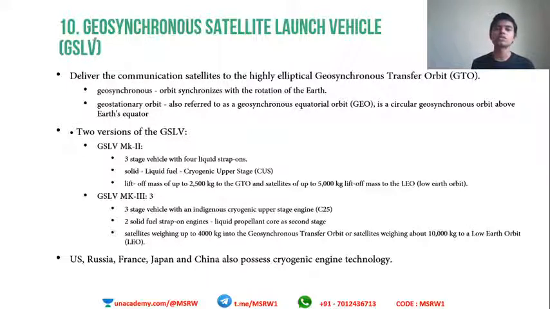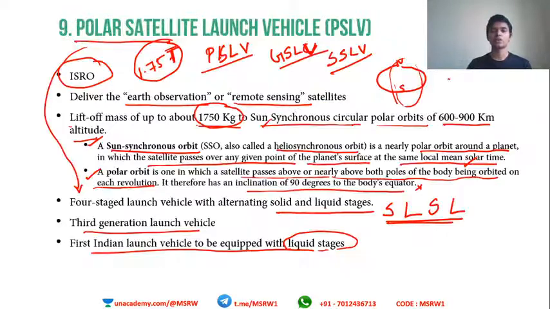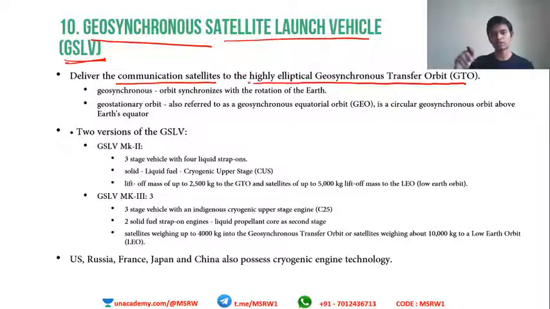Coming to geosynchronous satellite launch vehicle or the GSLV. What is a GSLV? It is used for delivering communication satellites to highly elliptical geosynchronous transfer orbit. So earlier we saw PSLV sending Earth observation and remote sensing satellites, but geosynchronous satellites are used for much higher, heavy payloads.